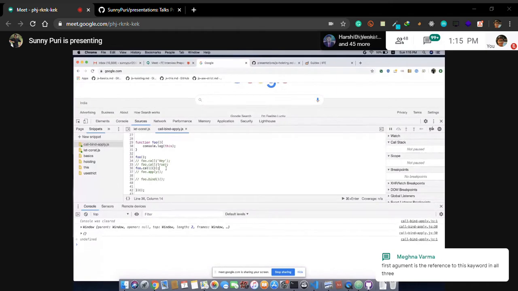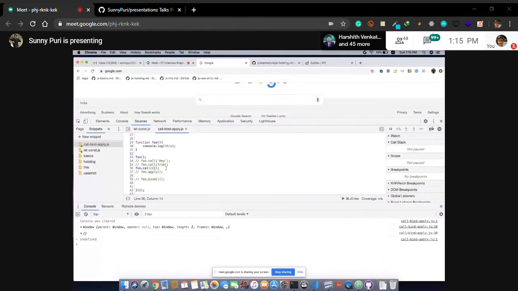So basically, to override the value of this, to assign the reference, we are using call, bind, apply. Right now, this is pointing to the window object, but we are saying don't point to anything. Whatever we are passing, point to that. So this will point to whatever you are going to pass.